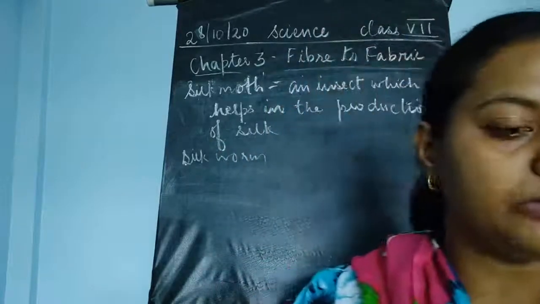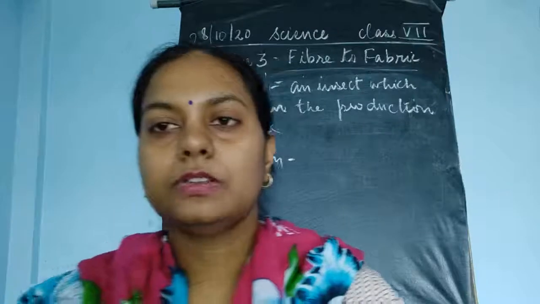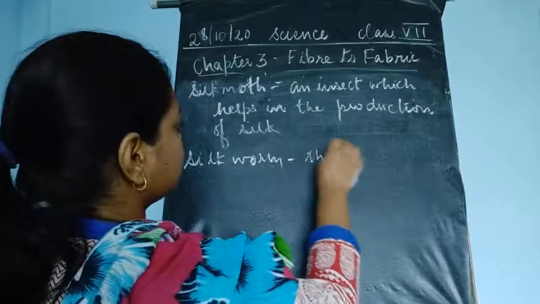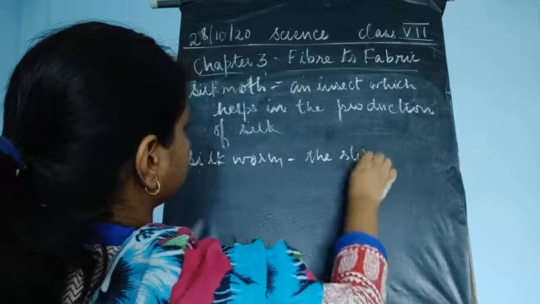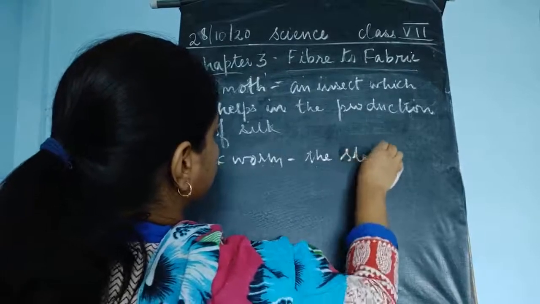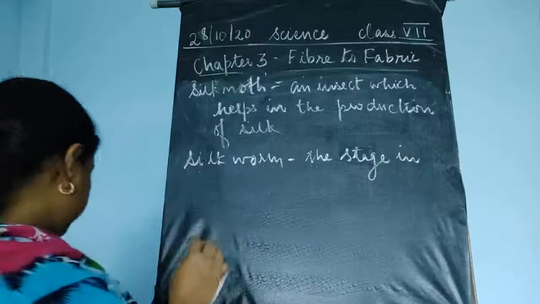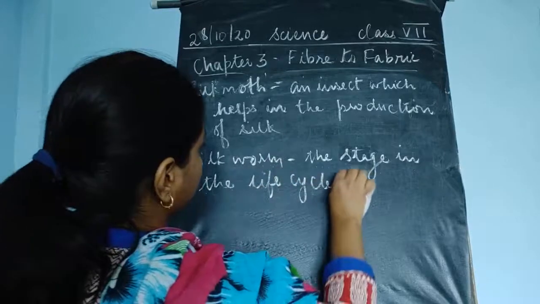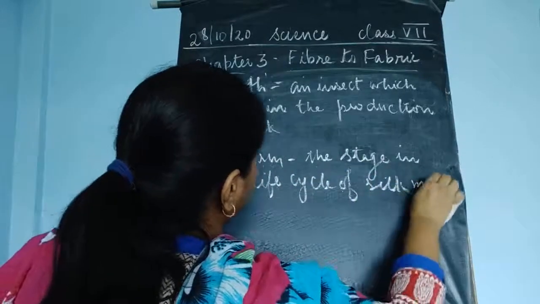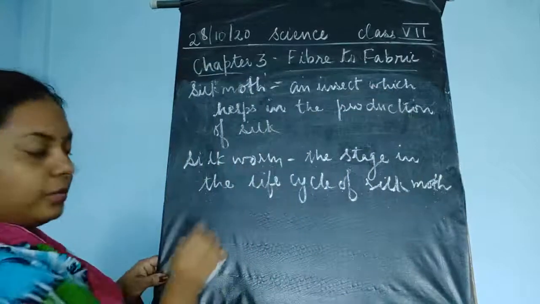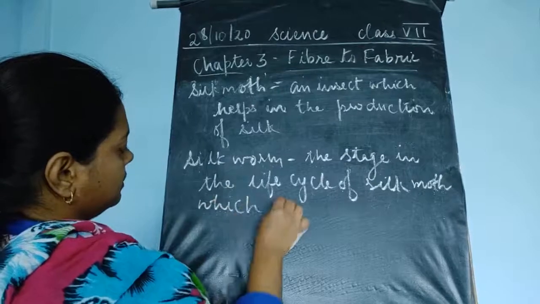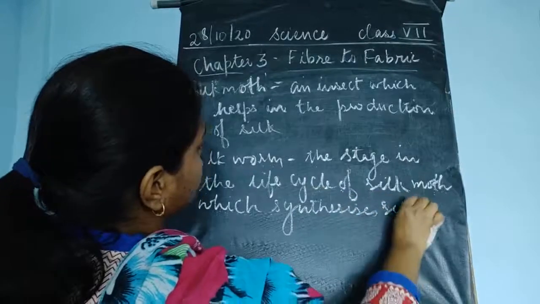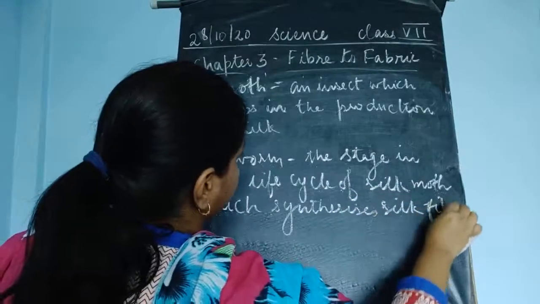Okay, the next word is silkworm. It is a stage, you can say, in the life cycle of the silk moth, which synthesizes silk thread.